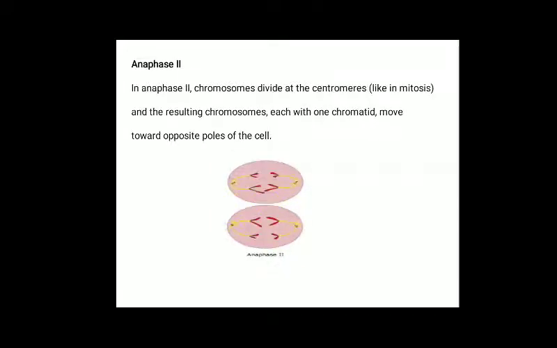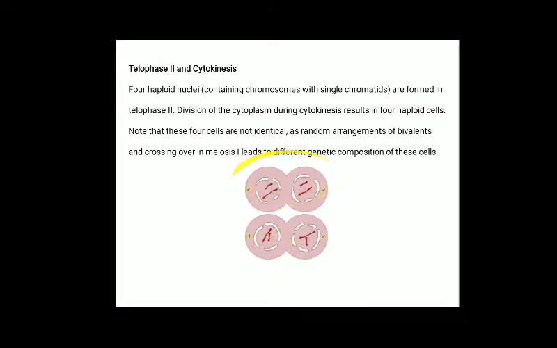Anaphase 2. During anaphase 2, the chromosomes divide at the centromeres like in mitosis, and the resulting chromosomes, each with one chromatid, move towards opposite poles. So here we can observe that the chromatids are moving towards their opposite poles. Next, lastly, we have telophase 2 and cytokinesis. Four haploid nuclei containing chromosomes with single chromatids are formed in telophase 2. Division of the cytoplasm during cytokinesis results in four haploid cells.